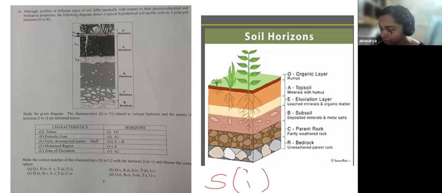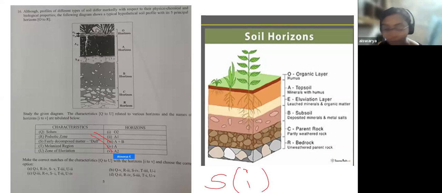That brings you to, from the table, it will be 3 like this. Then it is the Podzolic zone. Podzolic zone, you will find in the A2 region. That is the zone of eluviation, A2 region here.